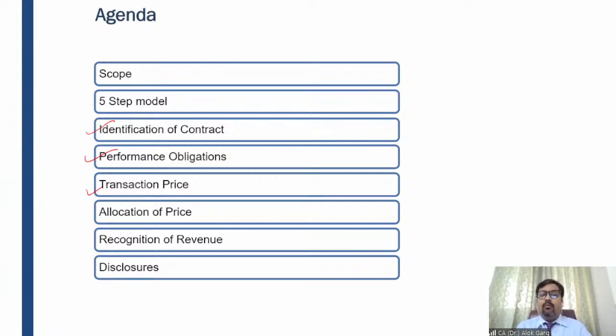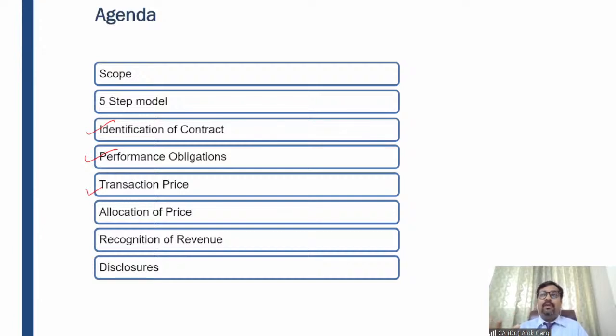The third one, while assessing the significant financing component, for example, the incremental borrowing rate is 10%, but the vendor is only charging 1%. For example, the standalone selling price today is 1 lakh rupees, and after 1 year, the customer is paying 1,01,000 rupees. So 1% could not be a financing component, right?